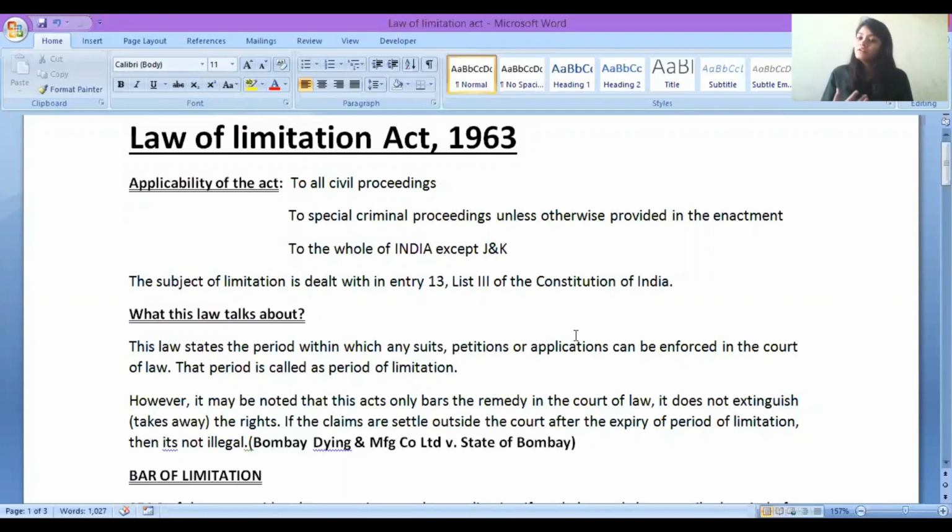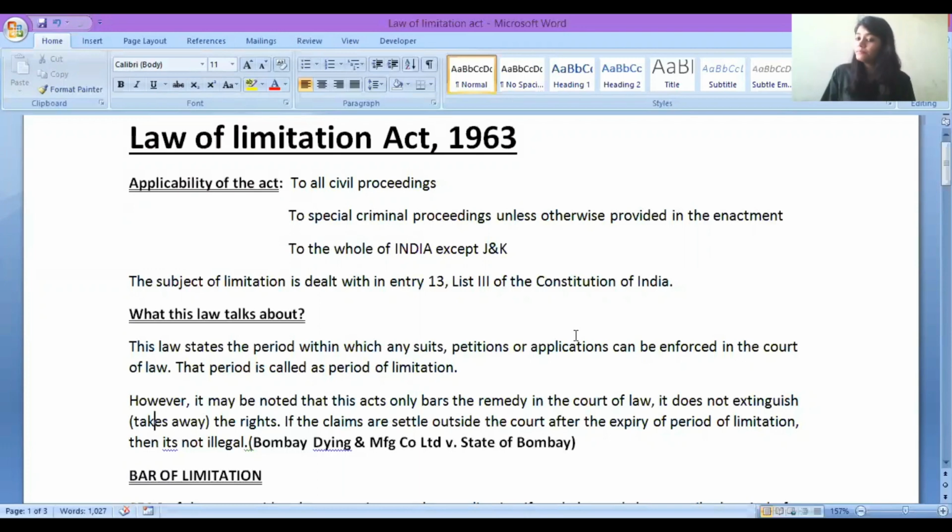For example, you have given a loan of rupees 10 lakh to XYZ person. That XYZ person, he has not returned your loan on the prescribed date. Whatever the due date was there, that person has not returned your loan amount. Now, what will you do?